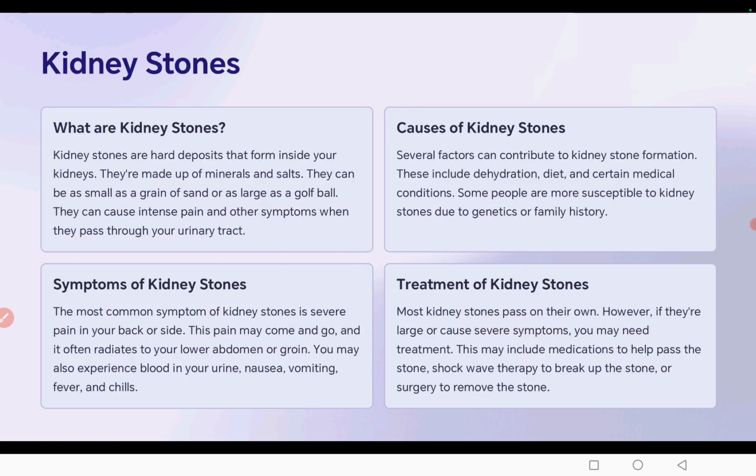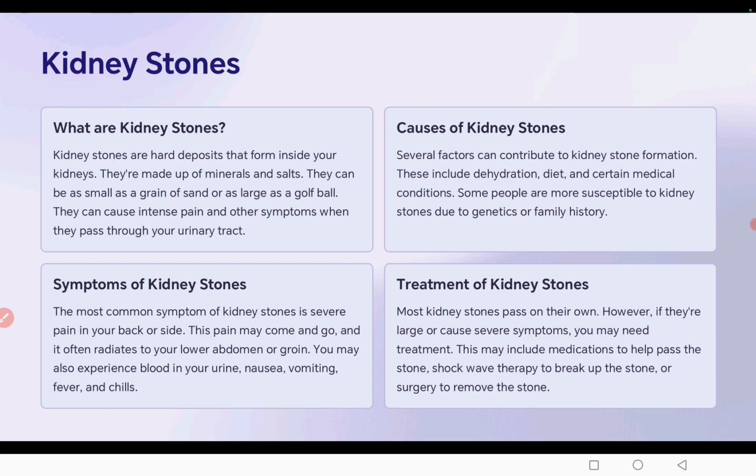Kidney stone. A kidney stone is a hard deposit that forms inside the kidney. They are made up of minerals and salt. They can be as small as a grain of sand or as large as a golf ball. Causes of kidney stone. Kidney stones form due to several factors. This includes dehydration, diet, and certain medical conditions. Some people are more susceptible to kidney stones due to genetic or family history.